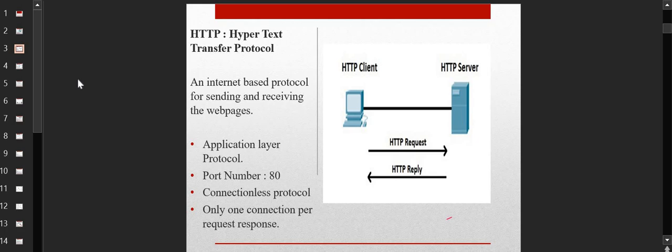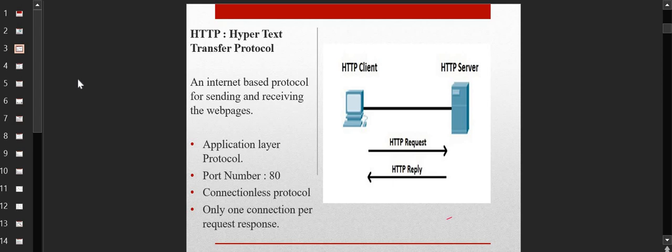Now, HTTP is an internet-based protocol for sending and receiving web pages. This is the function of the HTTP protocol. It works at the application layer. The port number responsible is 80 (sometimes written as 8080). It is a connectionless protocol, and only one connection per request-response is made. Once we say it is a connectionless protocol, you need to understand what happens in a connectionless protocol: direct data transfer. It doesn't bother about connection establishment, then data transfer, and then connection termination. It will directly start transferring the data.